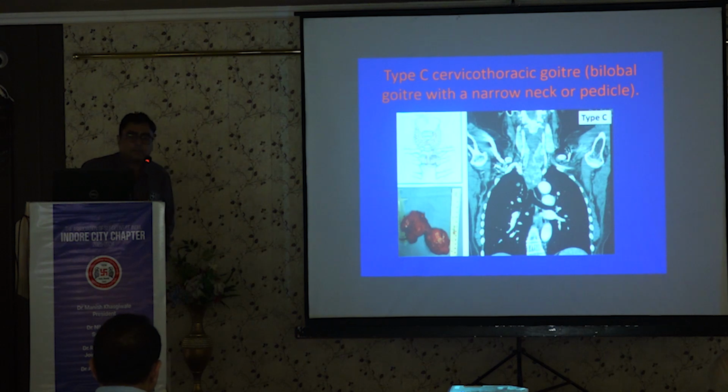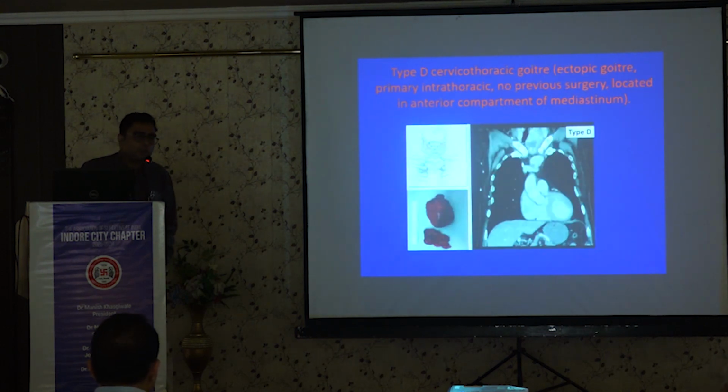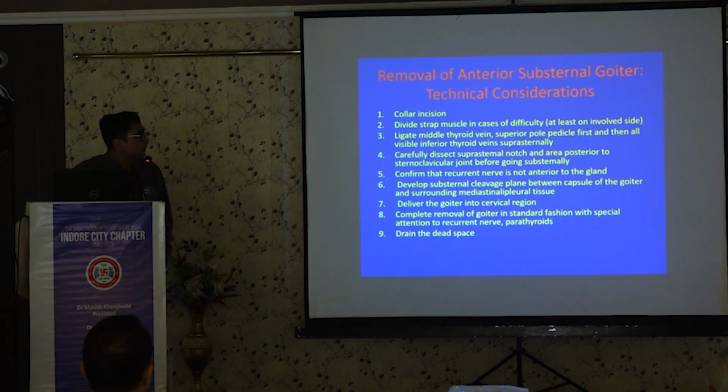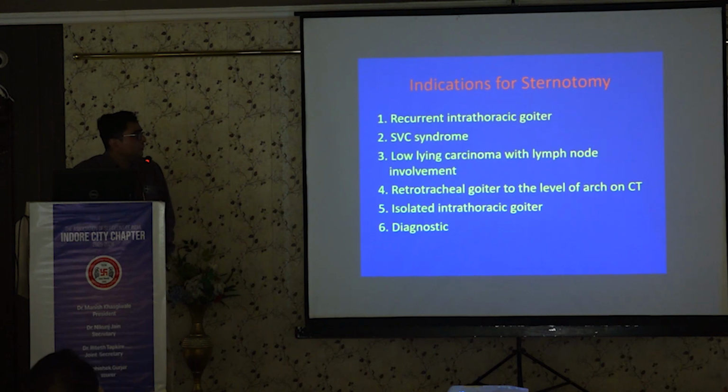Type C is a bilobed goiter with a narrow neck or pedicle, and type 4 is very rare. It is an isolated pulmonary or isolated thoracic nodule. So these are the 4 different types. Type 4 should definitely be managed by sternotomy, but most of the other types can easily be managed by the neck root. There are very few indications for sternotomy: type 4, SVC syndrome, and an isolated retrosternal goiter down to the level of the arch on CT.